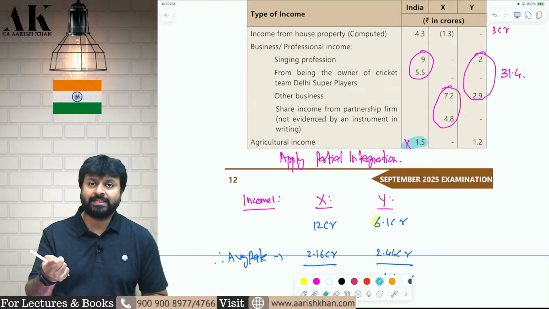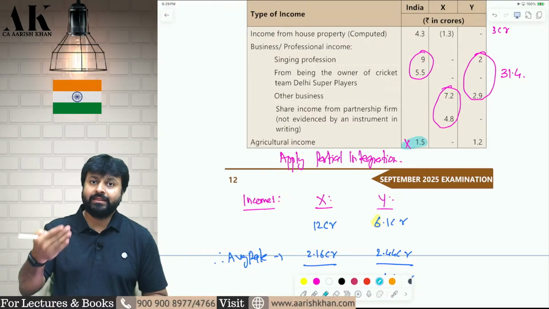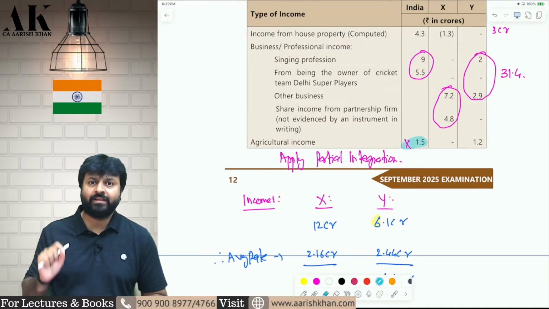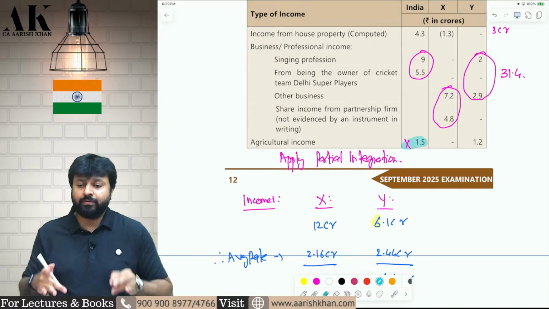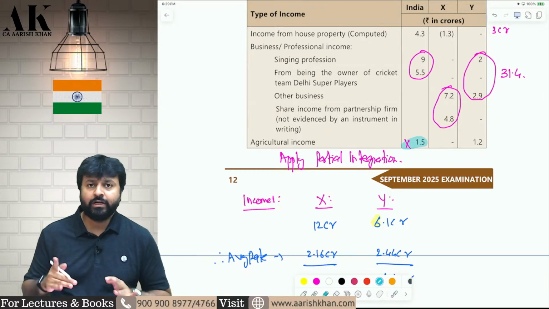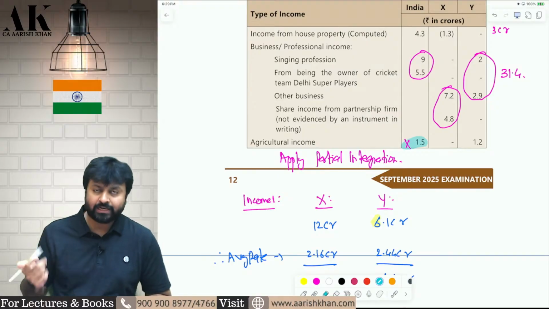On that, you will apply cess. That will be your final tax. And then you will divide by total income to find out the average rate in India. Okay. This will be your first part. Now what do we need to compute? Now we need to compute the average rate in country X and country Y.